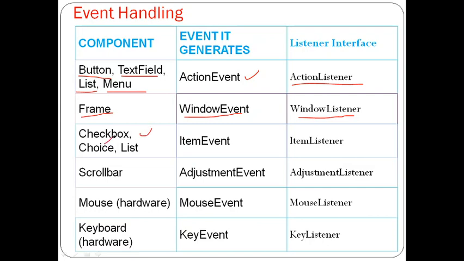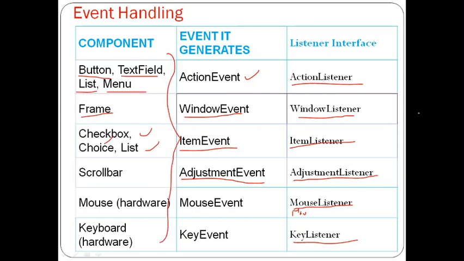For checkbox, choice, and list, the listener is the item listener, and the event they generate is the item event. For the scroll bar, the listener we have to use is the adjustment listener, and the event is the adjustment event. For the mouse, the listener we have to use is the mouse listener, or we can also go for the mouse motion listener. And for the keyboard, we have to use a listener called the key listener. So with respect to whatever components we are using, we need to use their respective listeners. We need to remember these listeners.